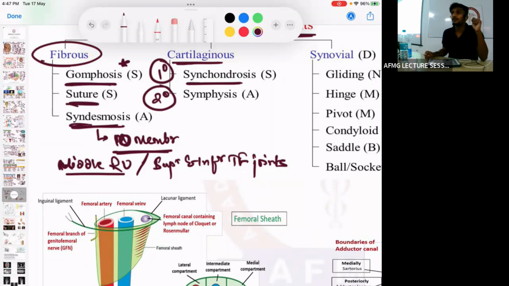First, what happened? Between the epiphysis and diaphysis. Very good. So this primary cartilaginous joint will ossify afterwards. Okay? So it is the first costosternal joint, between rib and sternum. And it is also the metaphysis, that is between epiphysis and diaphysis. It is also an example of a primary cartilaginous joint, also called synchondrosis. Symphysis: the classical example is pubic symphysis. It is a permanent one. It is already ossified. Okay?